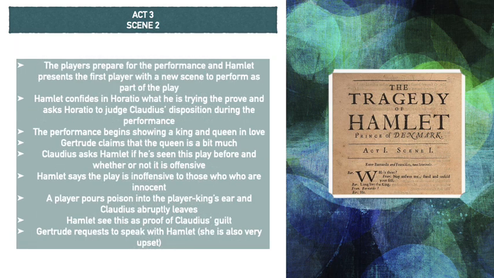Act 3, Scene 2. The players, the actors, they prepare for the performance, and Hamlet presents the first player with a new scene he has written to perform as part of the play. This new part is really similar to the events which he thinks have happened based on what the ghost has said, and he wants this play to mirror those events so that he can tell how Claudius and Gertrude react, and from their reactions he's going to try and figure out whether they are guilty or not.